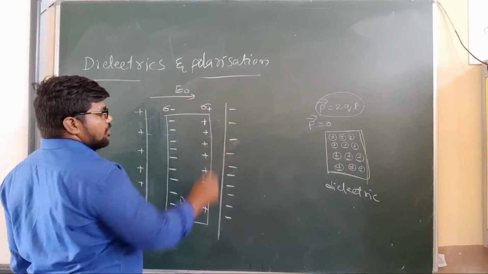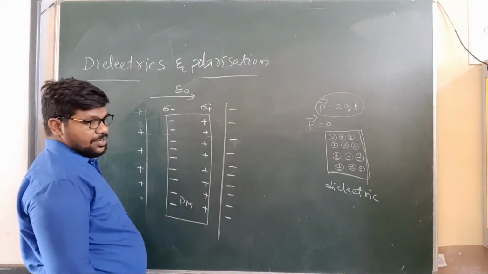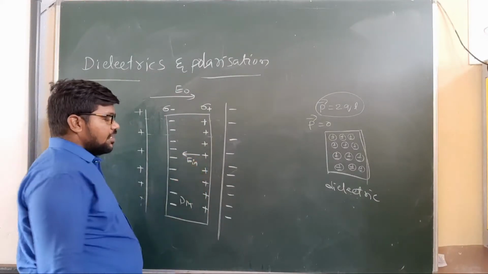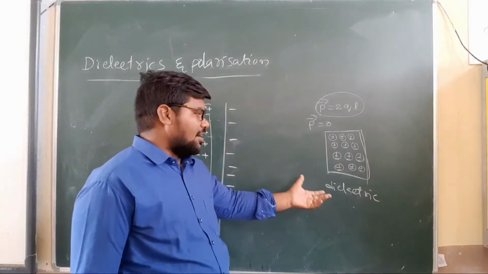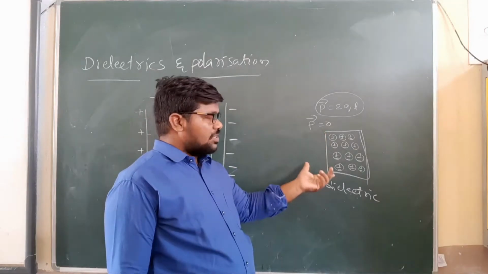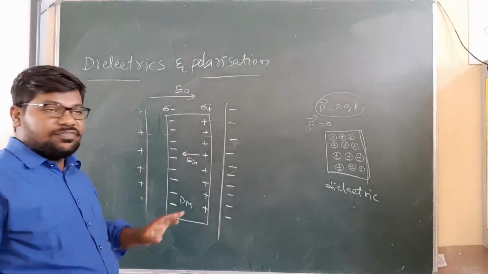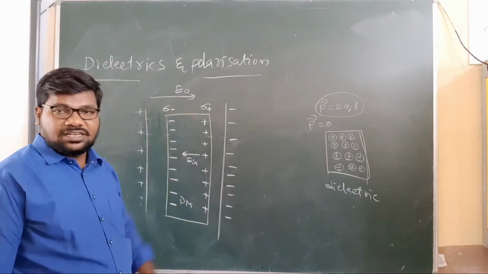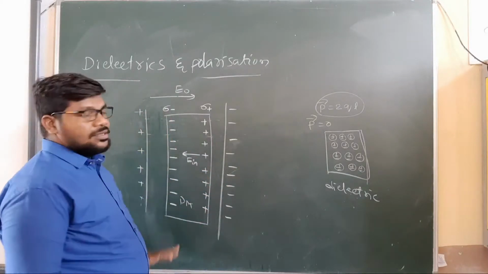The induced electric field is created inside the dielectric medium. The direction of the induced electric field is E in. See here, one point, my children. Without an external electric field, in a dielectric medium the net dipole moment is 0, so the electric field is also 0. When this material is placed in the electric field, E naught is the external electric field, and its direction is positive to negative.